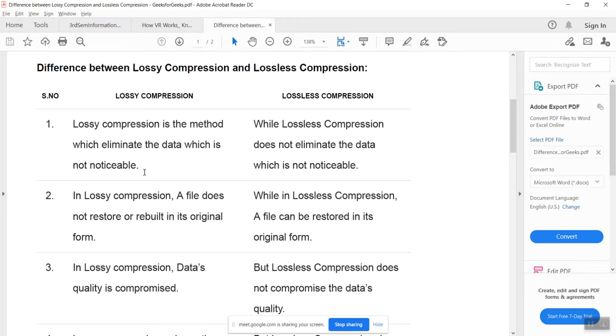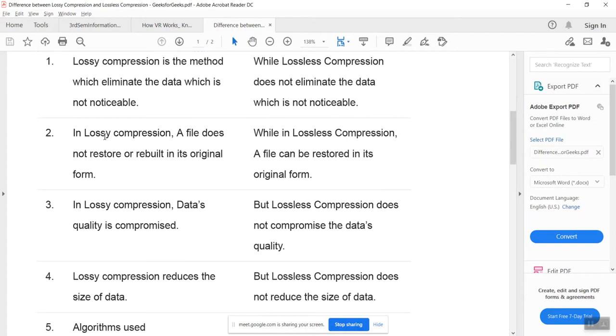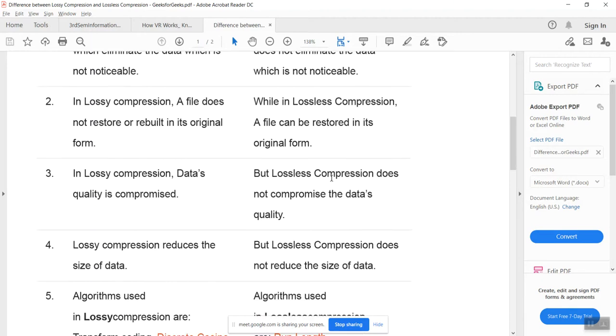In lossless compression, while compressing, we are not going to eliminate any kind of data. Then in lossy compression, a file does not restore or rebuild into its original form. Means when we compress it and then suppose I want to restore it, I am not able to do it. But here we can restore it in lossless compression. This is another difference.